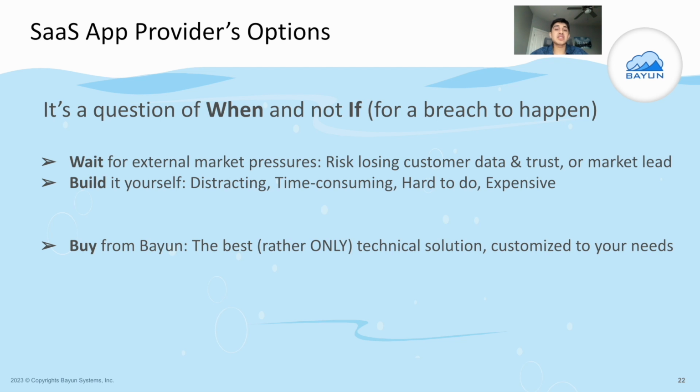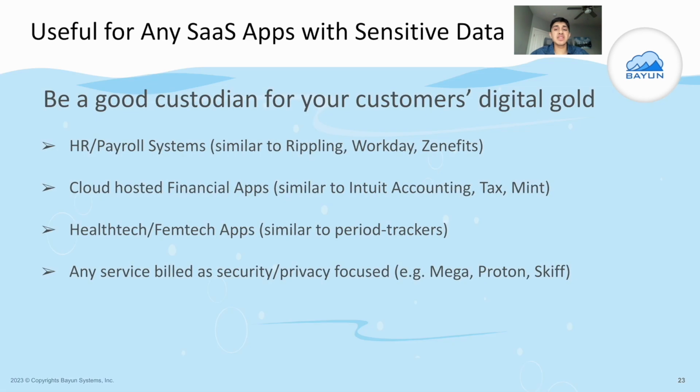The third and best option is to buy from Bayun. We are the best solution on the market, the only solution for enterprise, and one that can be customized to your individual corporate needs. We believe that this would be valuable to companies that deal with critical user data. For example, companies that deal with finances, payroll systems, taxes, health apps, or any service that is focused on being secure and private needs to follow this model of data, and we would be a great fit for those companies.